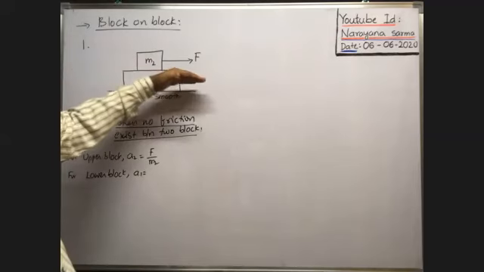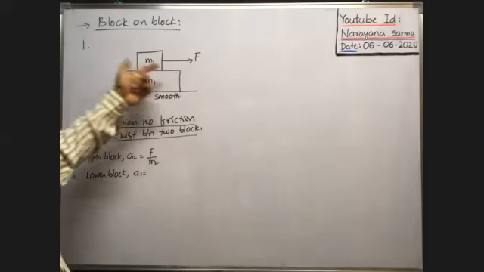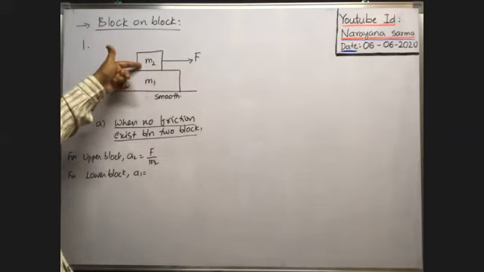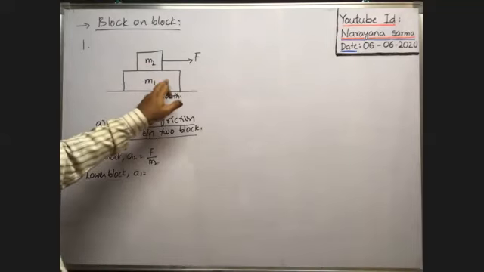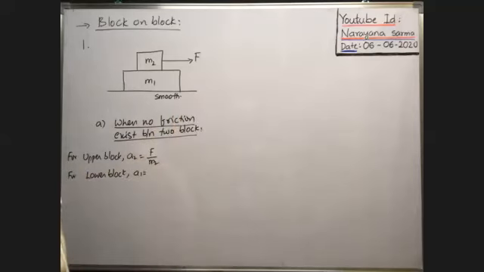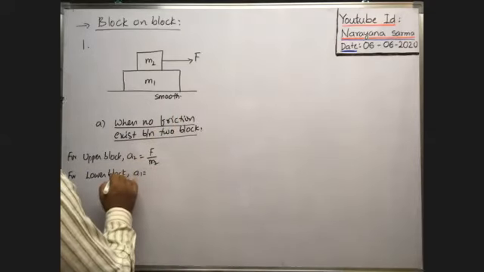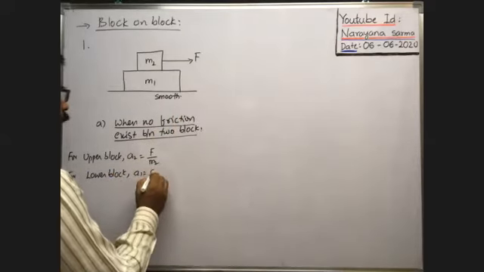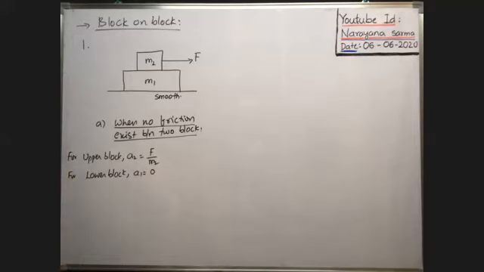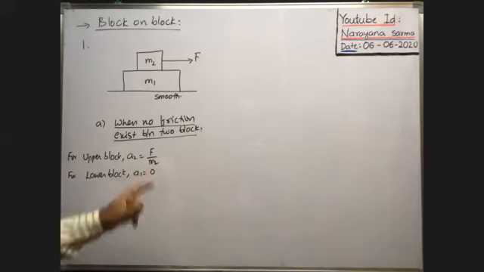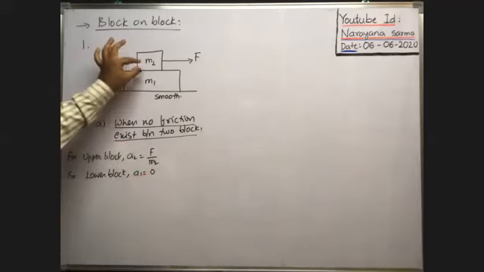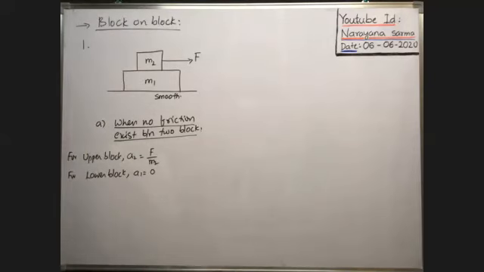Along horizontal direction, nobody applied the force here. Even though these two are in contact, there is no friction between the two blocks also. That's why no force acts on this block along horizontal direction. That's why the lower block moves with zero acceleration. As no force acts on it, a1 is equal to F by m1, so F is 0. That's why acceleration is equal to 0. It is the case whenever there is no friction between the two blocks.